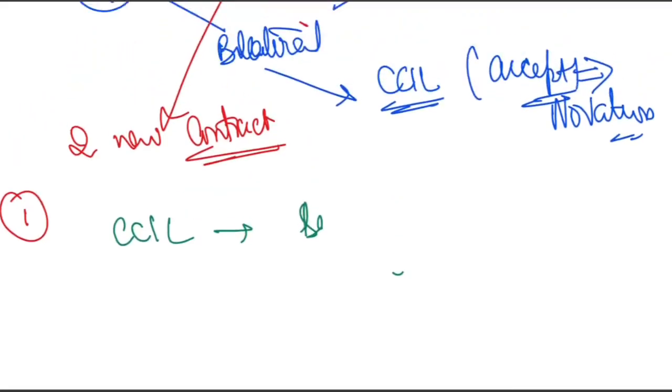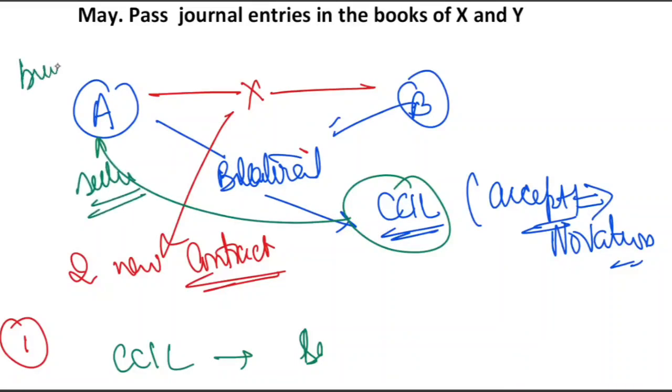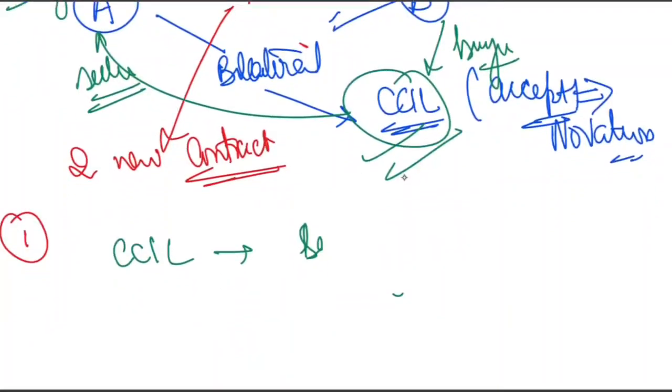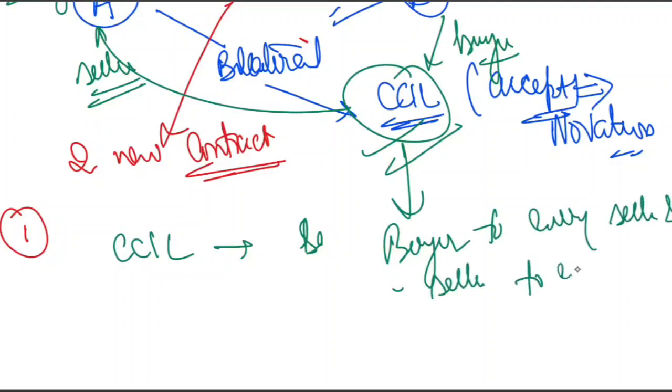So think about it. The contract between A and B is cancelled. Now CCIL acts like a seller to bank A, and bank A is the buyer, obviously, and CCIL becomes the buyer for bank B, who is the seller. So legally bank A no longer deals with bank B, and bank B no longer deals with bank A. Both deal only with CCIL. That means CCIL becomes buyer to every seller and seller to every buyer. This is such an important concept that they ask this question every time. And if you understand it, you can easily answer this question.